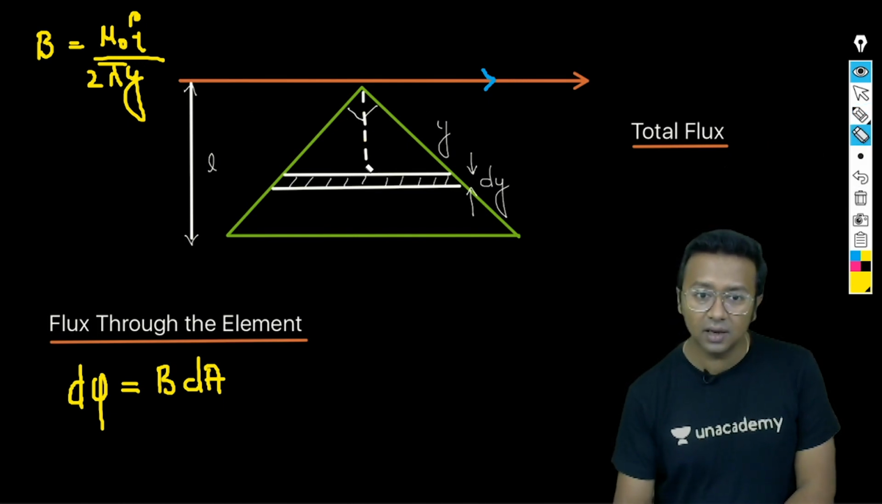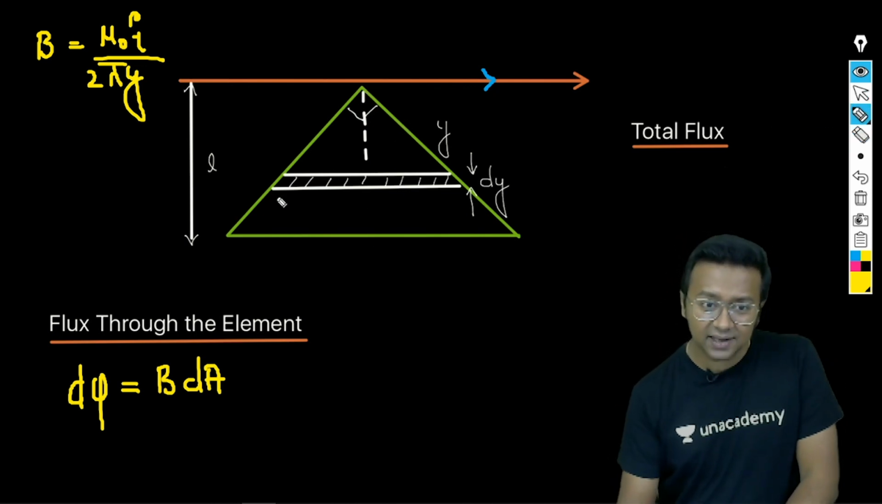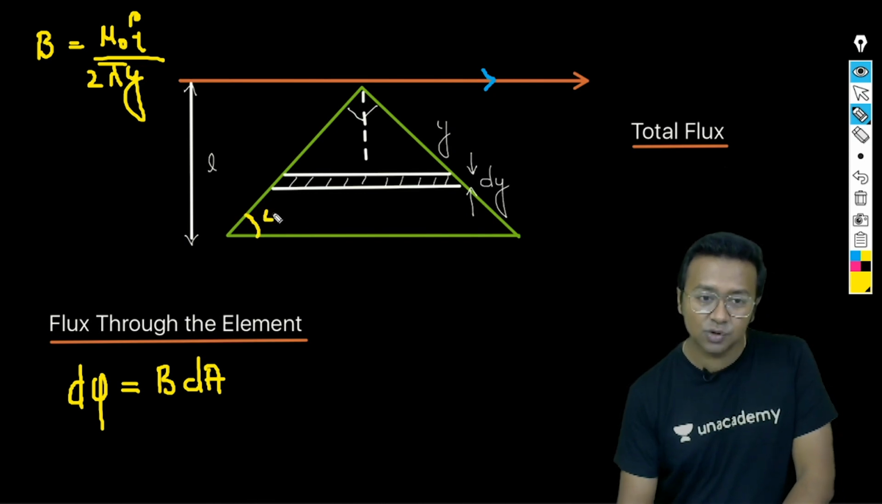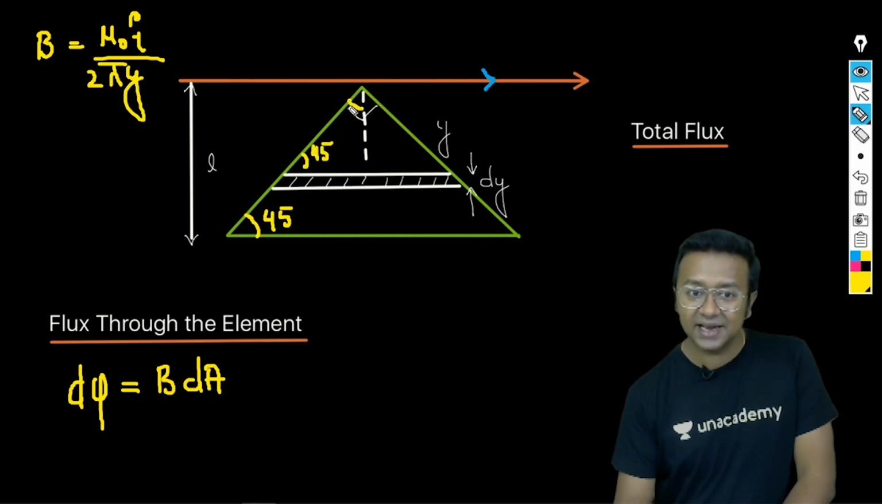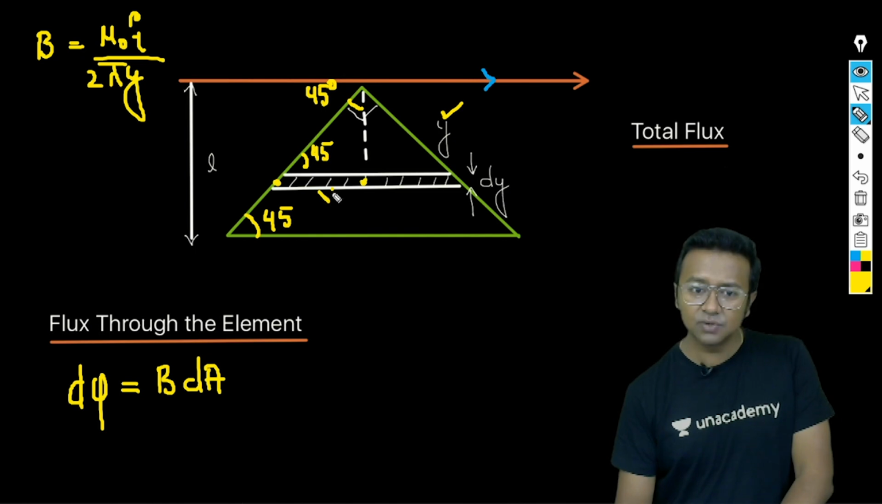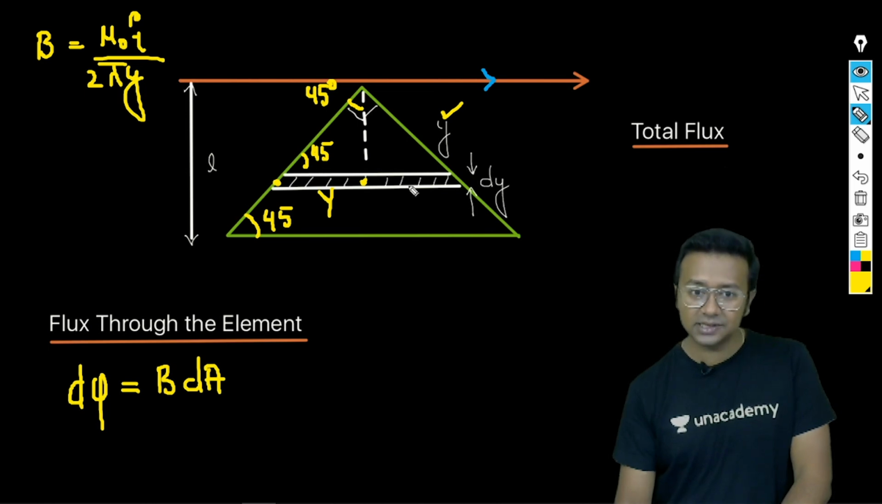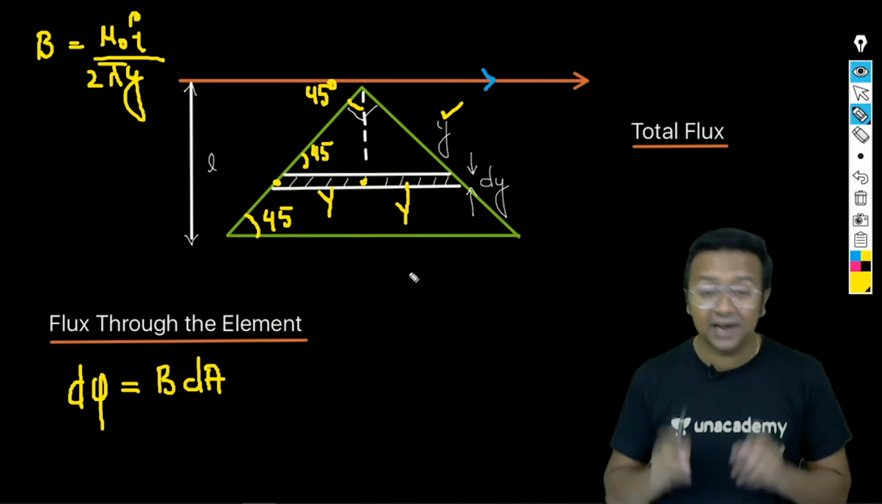Let's try to understand this. This is an isosceles right angle triangle, so this angle is 45 degree, the corresponding angle will also be 45 degree, and this is a bisector of 90 degrees, so this will be 45 degree. If this is 45 degree and we are taking this element at a distance of y from this wire, then what will be this distance from here to here? This will also be equal to y. These are congruent triangles, so this part will also be equal to y. So what will be the total length of this element? It will be equal to 2y.